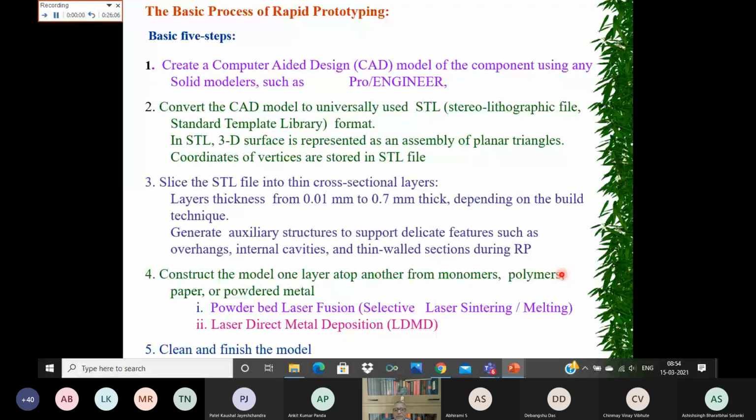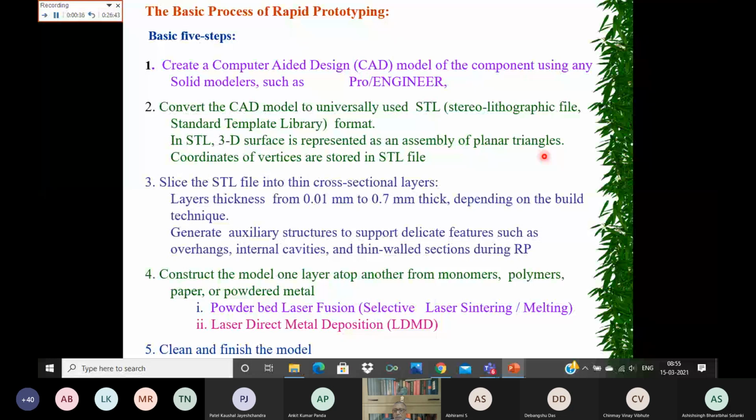Here the basic process for rapid prototyping or additive manufacturing has 5 steps. Create a computer aided design, the CAD model of the component, using any solid modeler such as Pro Engineer. There are many different types of software. Convert the CAD model to the universally used STL, the stereolithographic file, standard template library format. In this STL, the 3D surface is represented as an assembly of planar triangles. Coordinates of vertices are stored in the STL file in order to deposit powders.